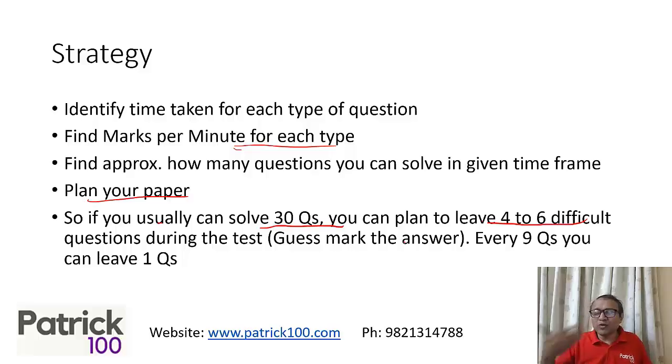You look at a difficult question and leave it. So every 9 questions you can leave 1 question. If you're going to leave 4 to 6 questions, then for every 9 questions you solve, you can leave 1 question. So in the end, you will end up leaving approximately 4 questions.